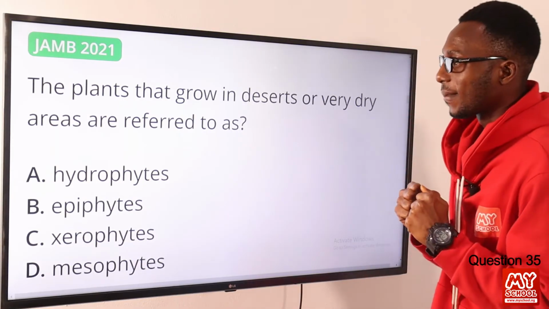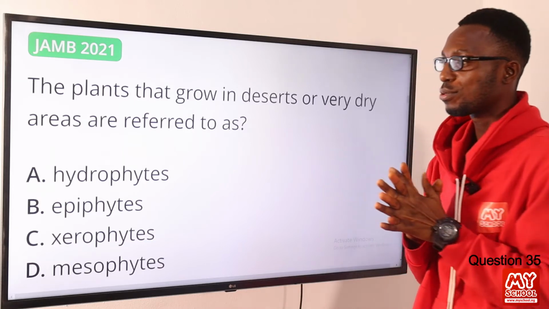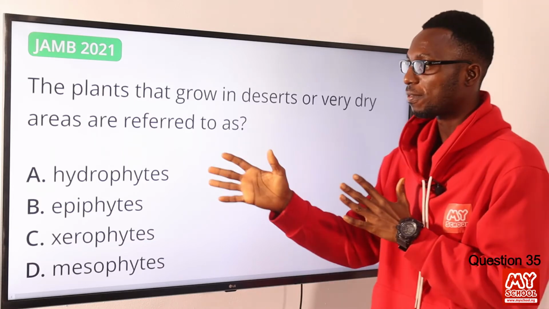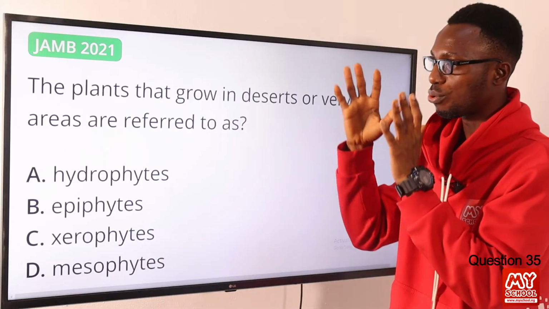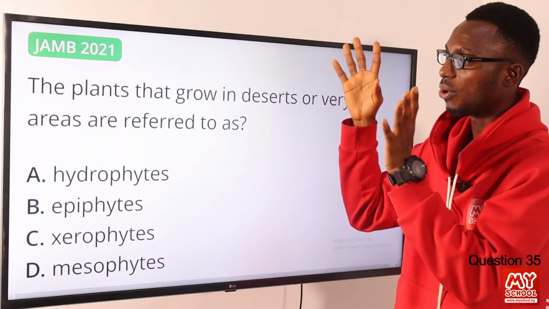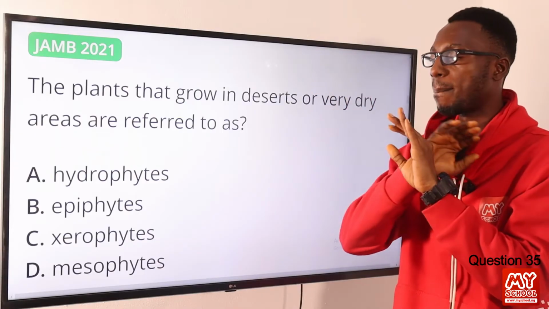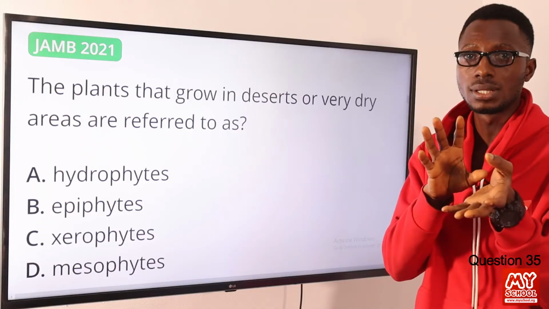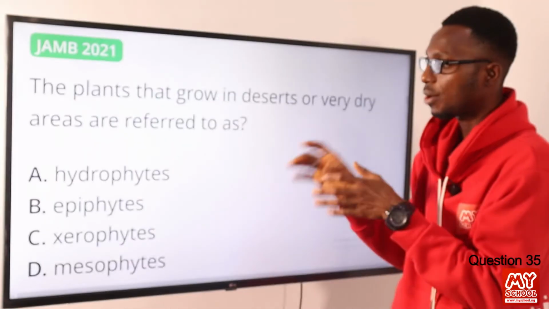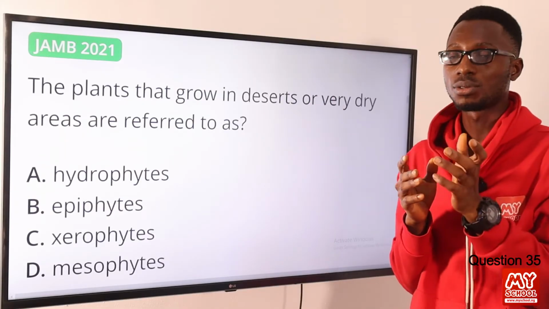35. The plants that grow in deserts or very dry areas are referred to as what? Hydrophytes live in aquatic environments, like your water lily. Epiphytes, you can call them air plants, grow on other plants, other trees to be specific, for physical support. They are not parasitic in nature. You can talk about your orchids, your mosses. Then xerophytes live in the condition described. The example is your cactus.